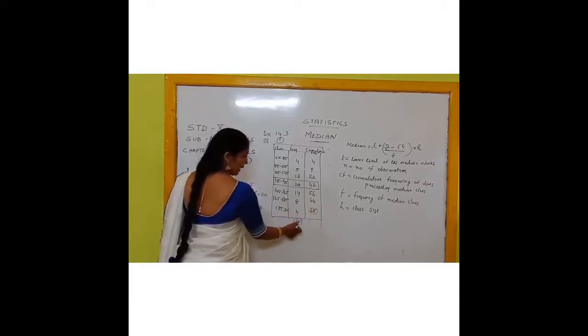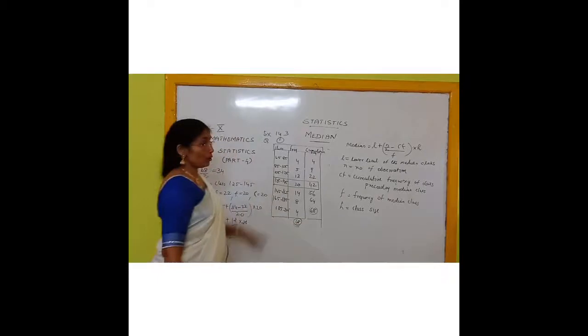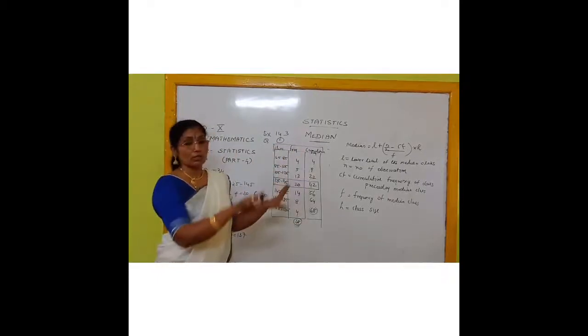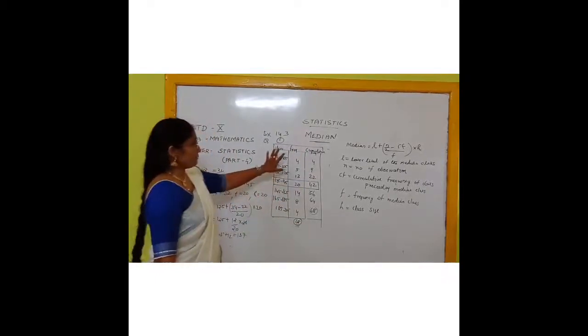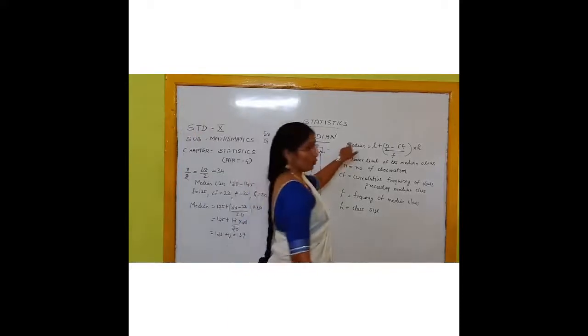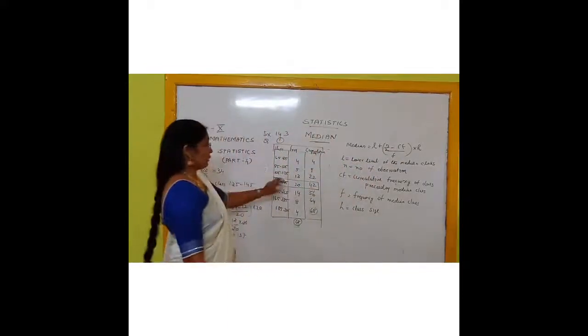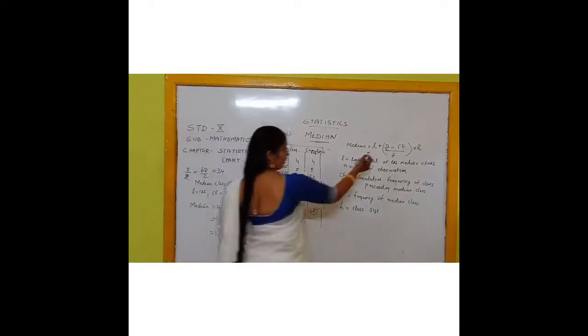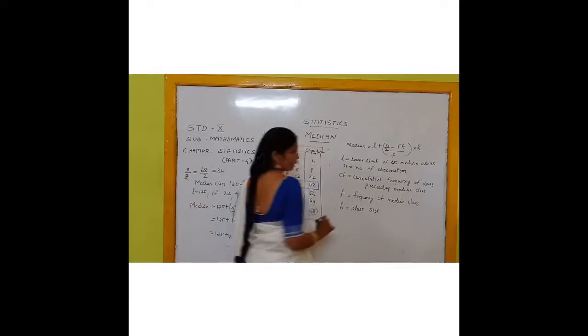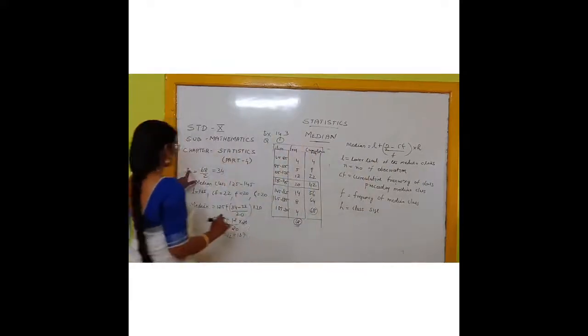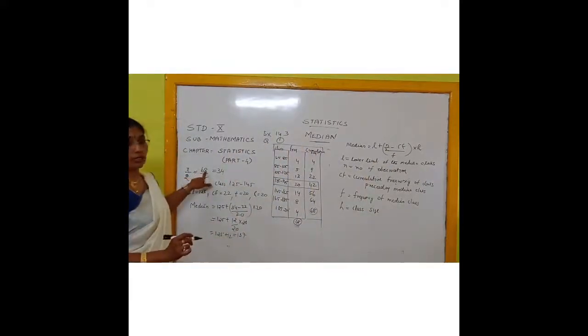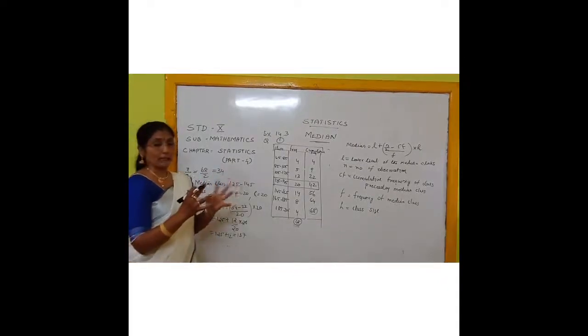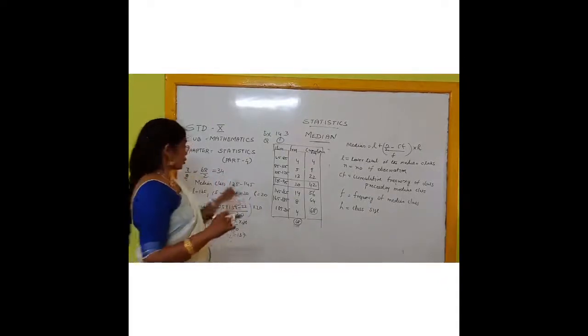So this answer and this answer should match. Then only your cumulative frequency distribution table is correct. After that, we have to apply the formula. Median is equal to this formula. For that purpose, you have to find the median class. I already mentioned how to find it: you take the value of n by 2. Here n is equal to 68, so n by 2 is 68 by 2, which is 34. Which cumulative frequency is greater than or nearest to this 34?